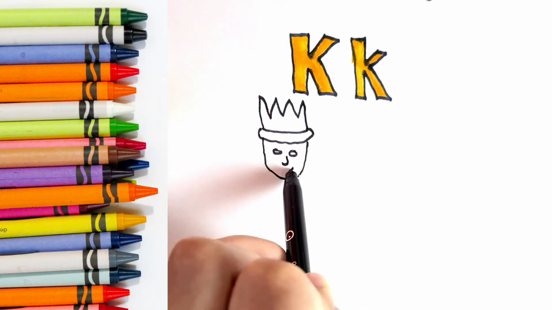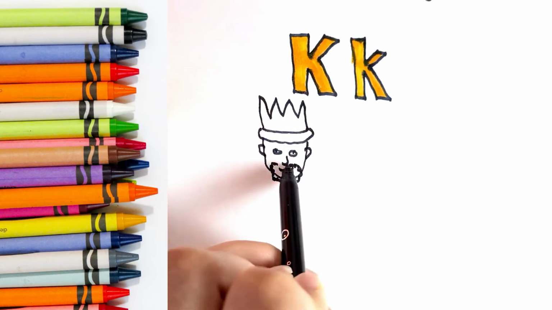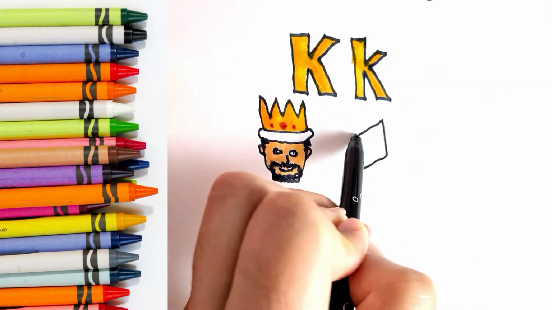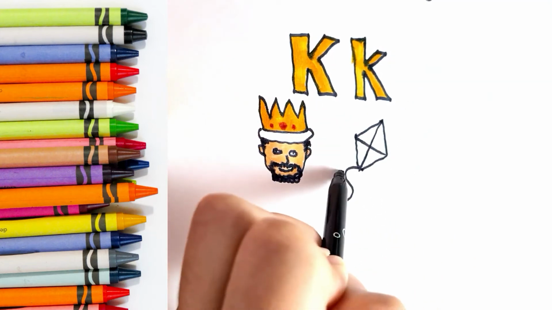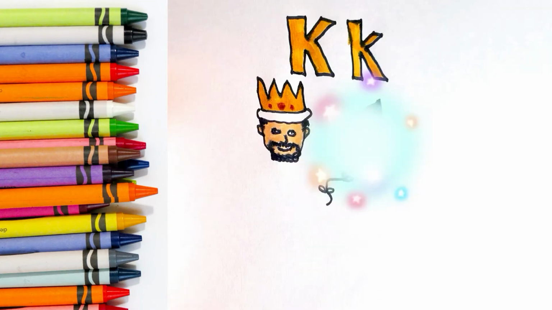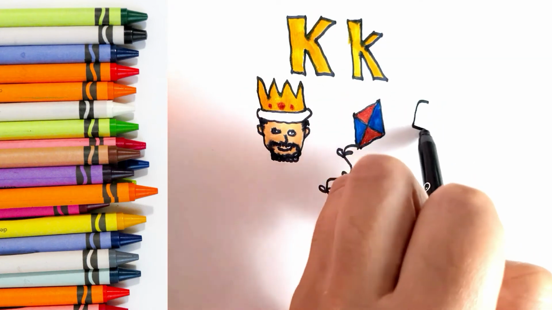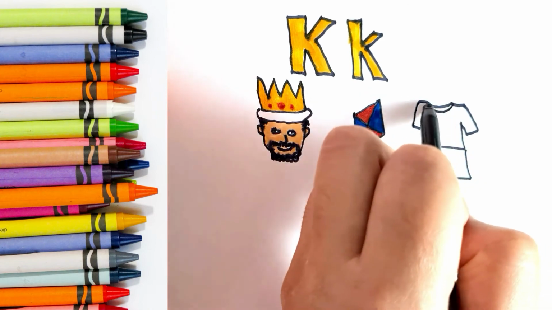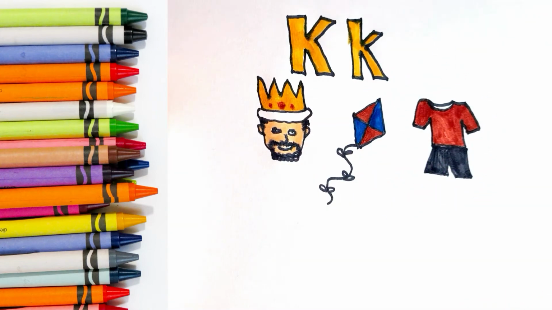K is for king, k, k, king. K is for kite, k, k, kite. K is for kit, k, k, kit. Now let's practice writing the letter K.